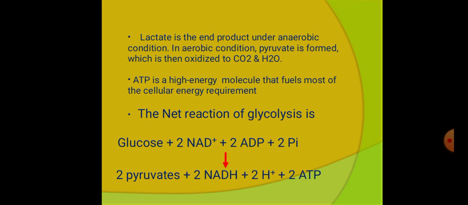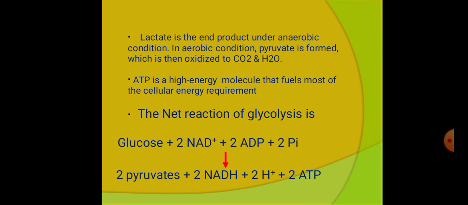In aerobic conditions, pyruvate is the end product, which is further converted into carbon dioxide and water. The high energy phosphate molecule ATP is released during the glycolysis reactions. It is an energy yielding pathway. The glycolysis pathway is also called an energy yielding pathway.